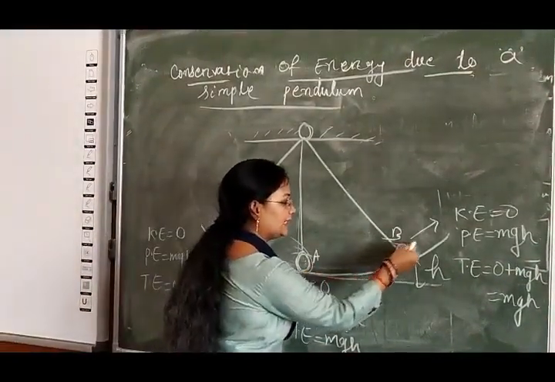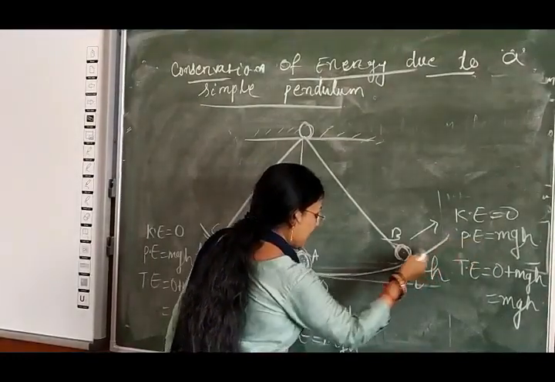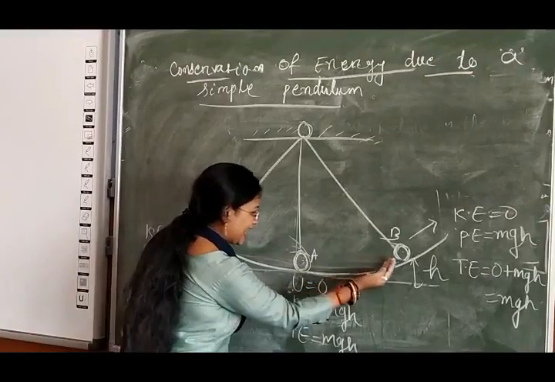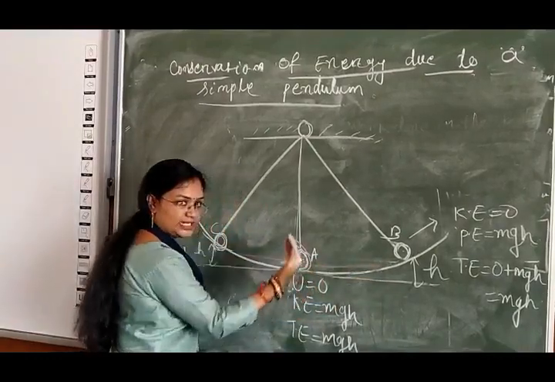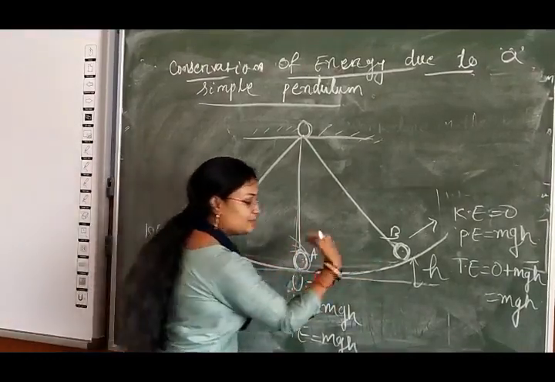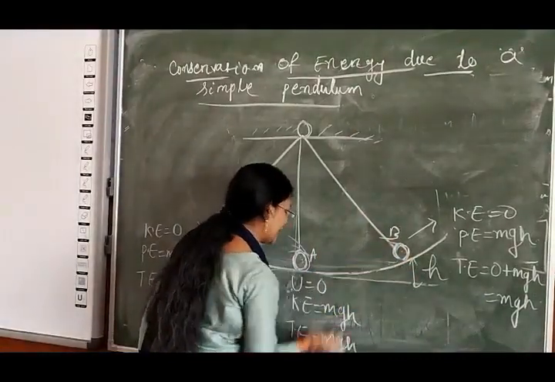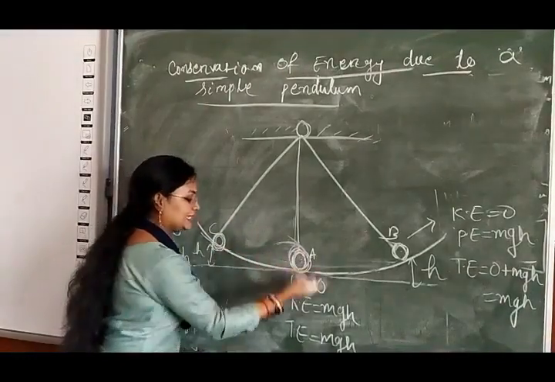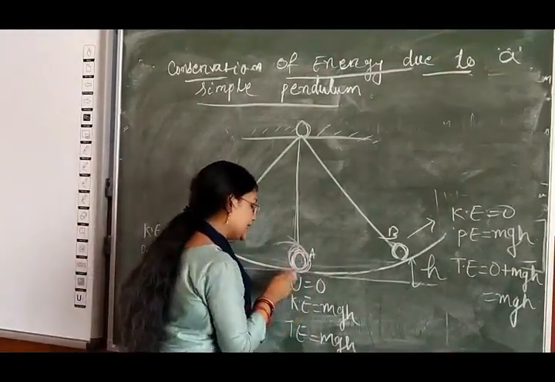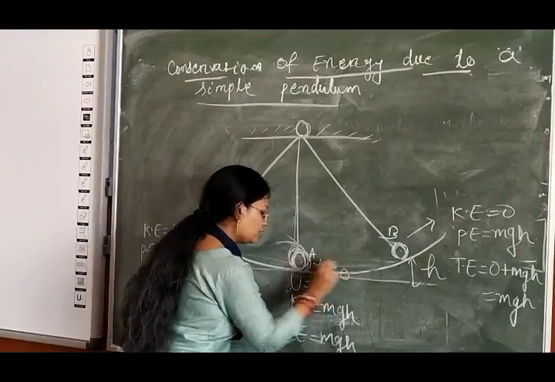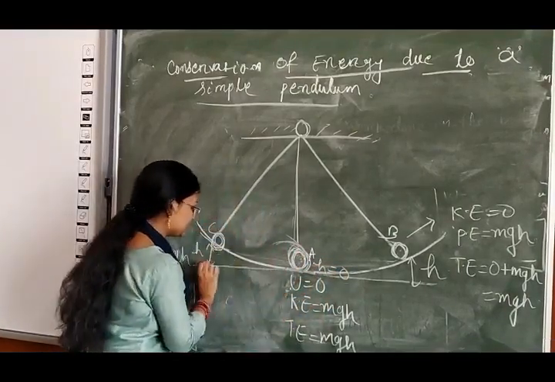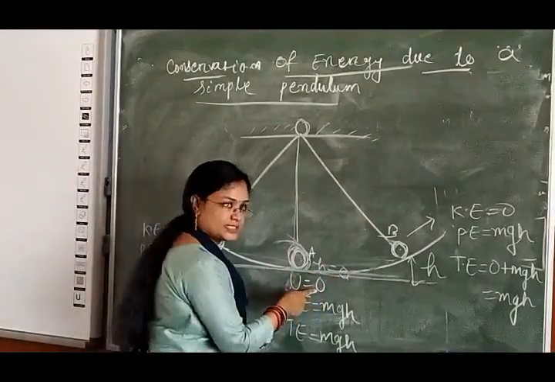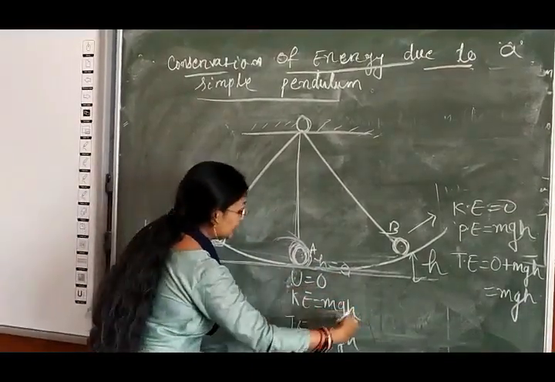So here the total energy is what? Potential energy. And if the pendulum comes from here to here, this height decreases. That means what? Potential energy is decreasing. So that much potential energy is converted to kinetic energy. And at this position, the mean position, the total energy is your what? Kinetic energy. And here this height is what? 0. From the ground it is 0. I am considering this is the ground level. So h is equal to 0, so potential energy is 0, but kinetic energy is again mgh.